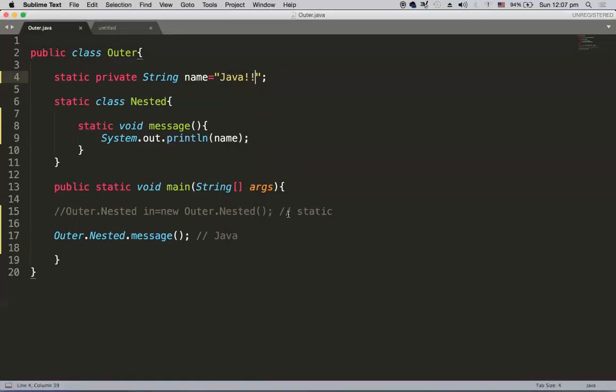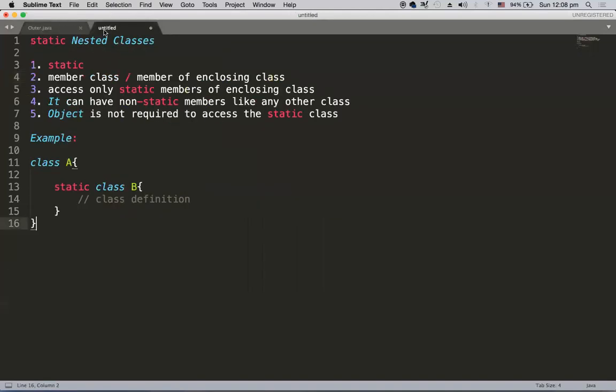So this is a static nested class, and static nested classes don't have so much use, because in the real world we will not be getting everything static every time. Most of the things will be non-static and a few things will be static. But in Java, as part of nested classes, we have static nested classes as well.